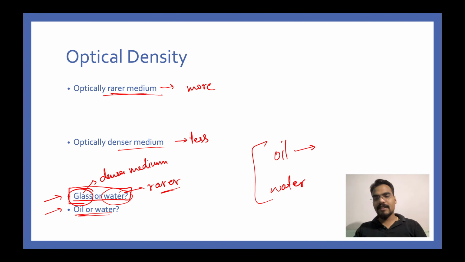Oil is what? Tell me, denser or rarer? Water is rarer and oil is denser. All right. Extinct says that water is rarer and oil is denser. Other people, what are you guys saying?